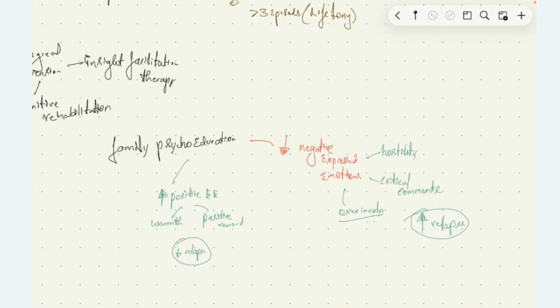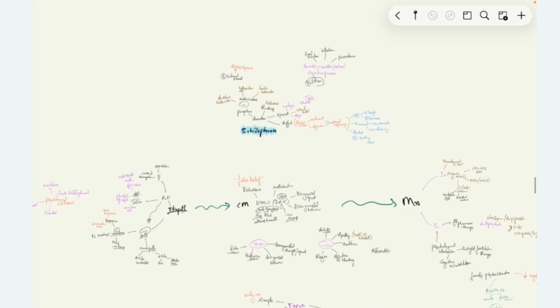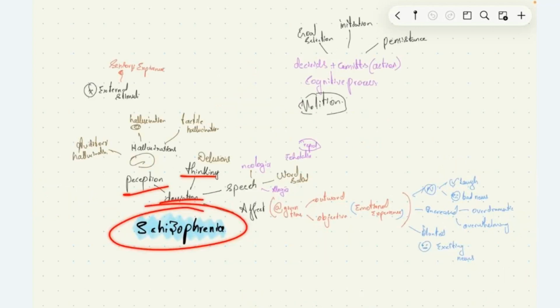All these negative expressed emotions have been associated with an increase in relapse of schizophrenia. So we tell the family members to reduce negative expressed emotions and to increase positive expressed emotions, that is warmth and positive regard, which have been associated with reduced relapse of schizophrenia.